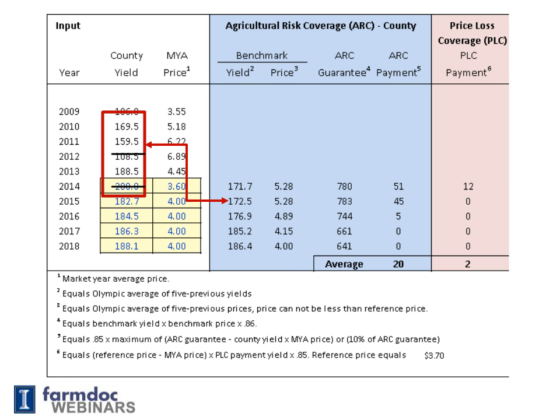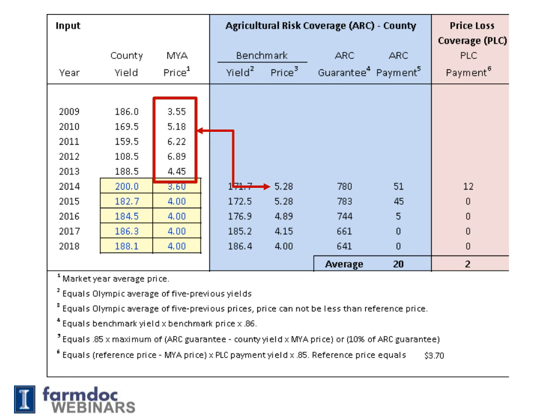The 2015 yield, which will be used to calculate payments in 2015, will be an average of 2010 through 2014. So, compared to the 2014 benchmark yield, the 2009 yield will roll off, 2014 will roll in, and you'll calculate an Olympic average. We don't know what 2014 yields are yet. I'm using 200 bushels in this example. That would be the high, so it would get thrown out as the high yield in calculating the Olympic average.